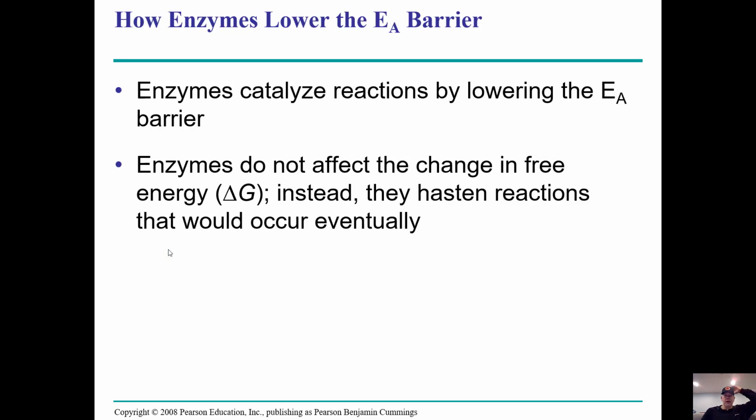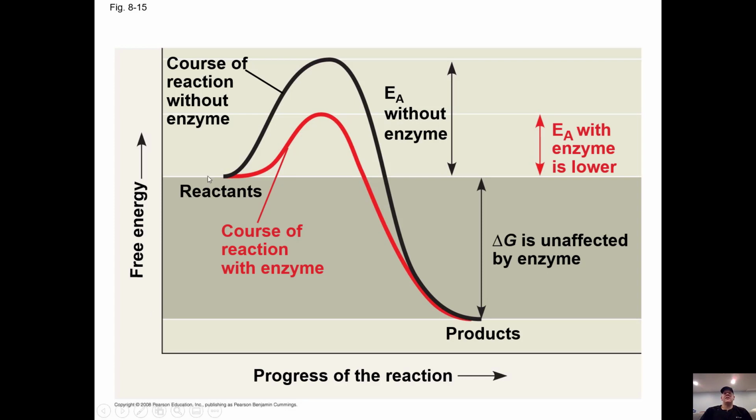Anyway. So our enzymes, what they do is they lower the activation energy. So we have here a representation where we have reactants and products, and our free energy. In this case, it looks like the enzyme almost halves the amount of free energy that we need. So it takes less time to get to the peak and then less time to get to our final product. The product's going to be the same, it just takes a lot less time. Keep in mind, the x-axis is not time, it's just the progress of the reaction.